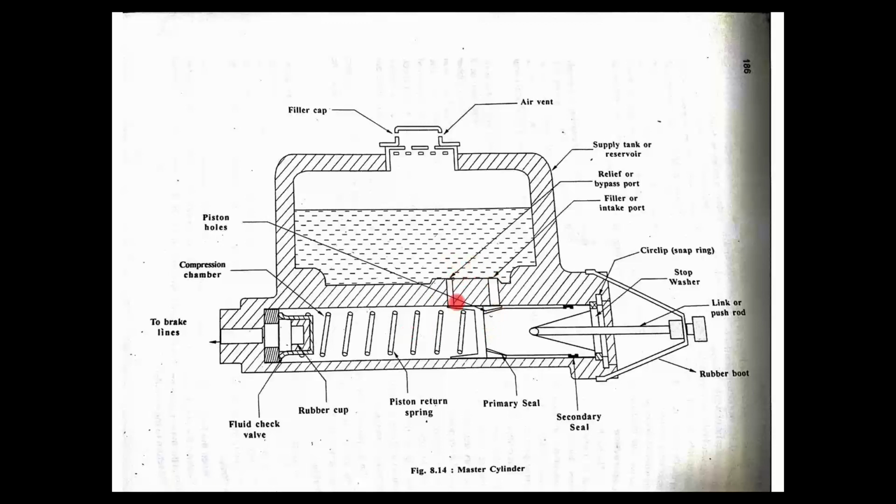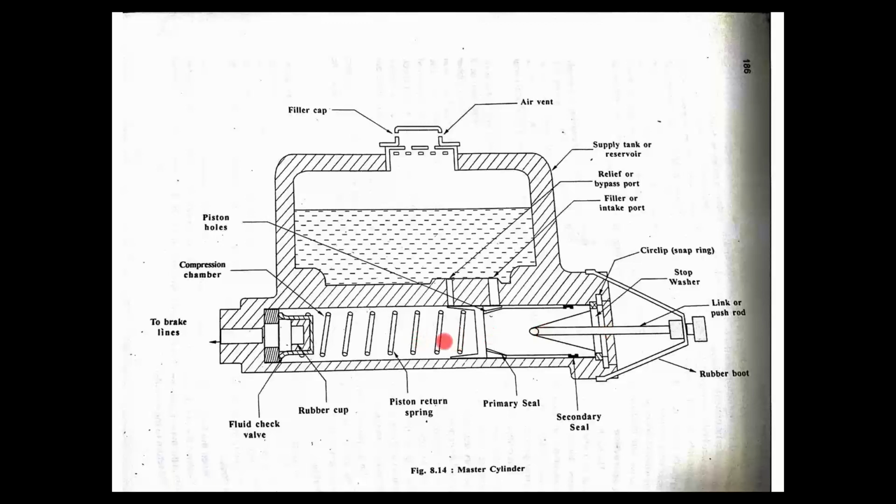This is the portion where oil can flow into the main part of the cylinder, right? So whenever you push this, the inlet will be closed after a certain time. As this part starts moving against the spring and reaches this point, the inlet valve will be closed so that this oil cannot move into the cylinder.